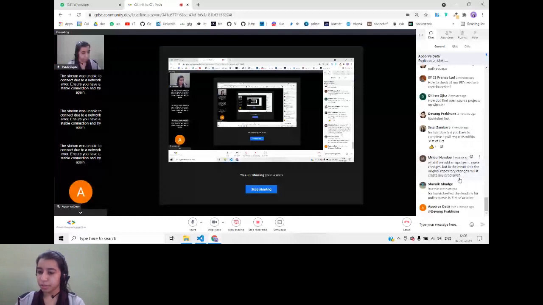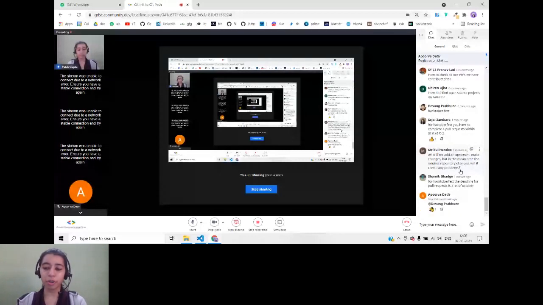If you add an upstream and make changes, that is why you have to fetch upstream. What fetch does is it will show you what changes have been made. When you fetch an upstream, it will not change your code. It will just show you what changes have been made, so you can add your code accordingly. So whenever you're working on a repository that has a lot of contributors, make sure that you always fetch upstream.